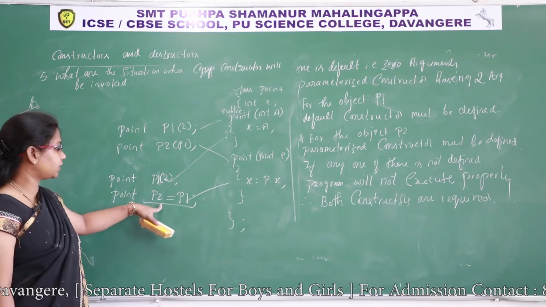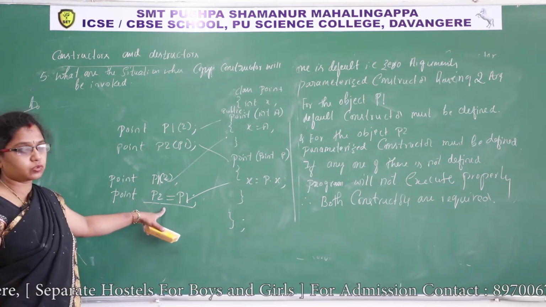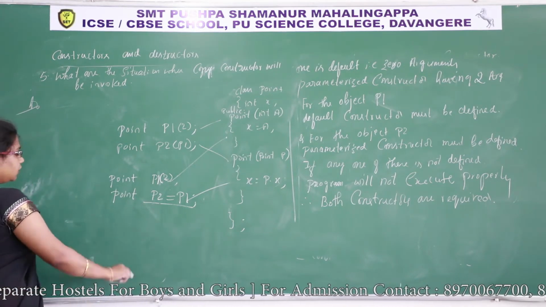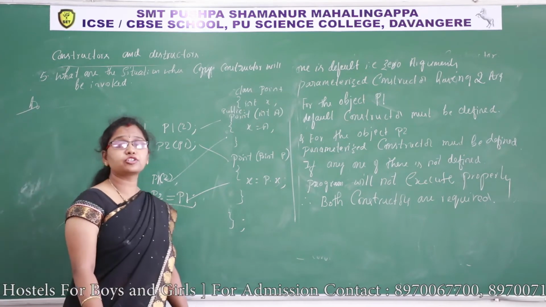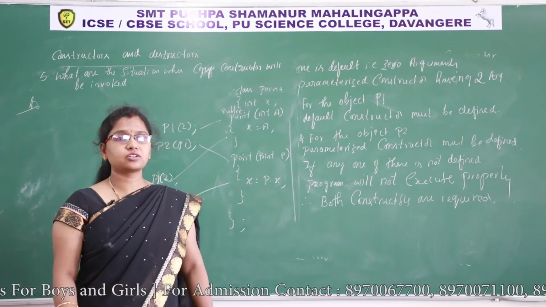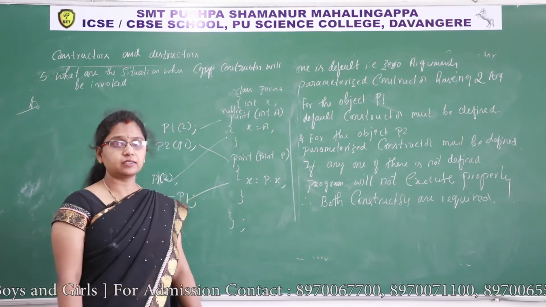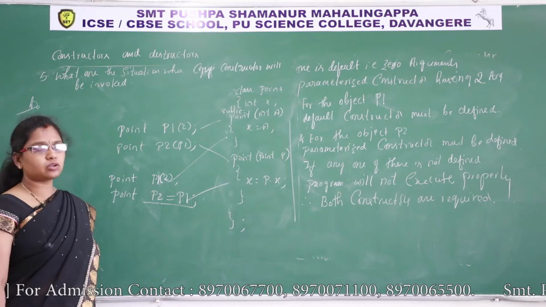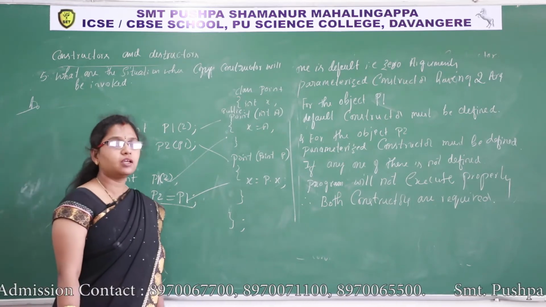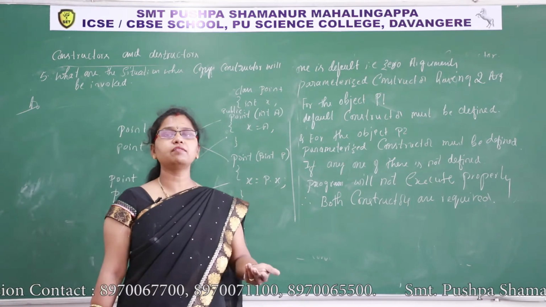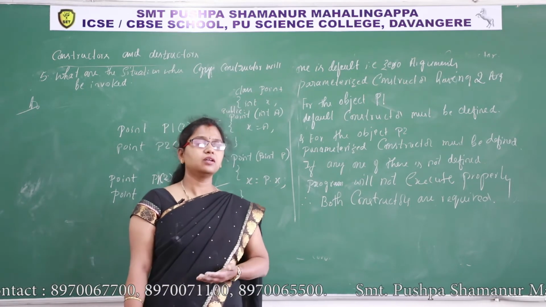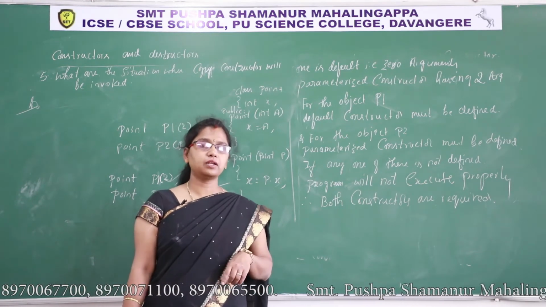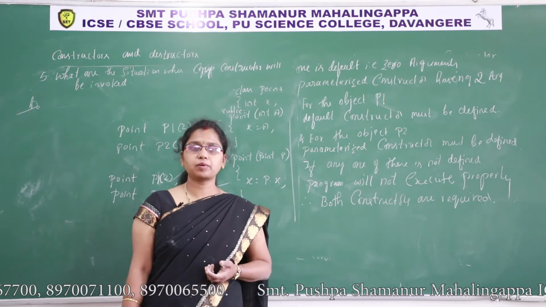This is the initialization method, then the copy constructor will invoke. And another thing, when objects are passed as a function argument, the copy constructor will execute automatically. We did not write any constructor there, so in such a situation also the copy constructor will invoke. When objects are returned as a function return value, then also the copy constructor executes. I already gave the example, complex number, addition of two complex numbers.